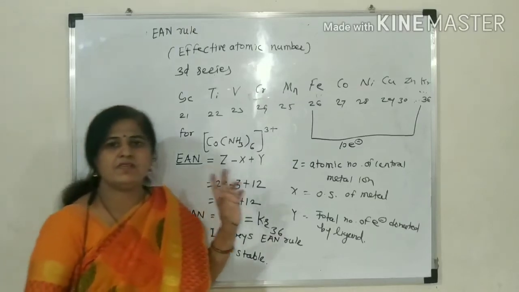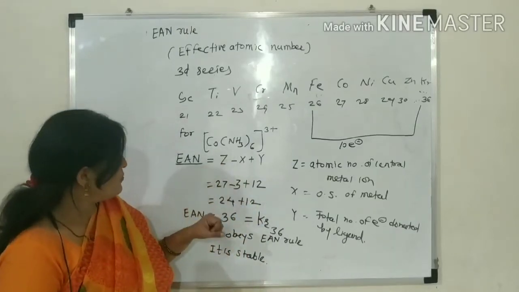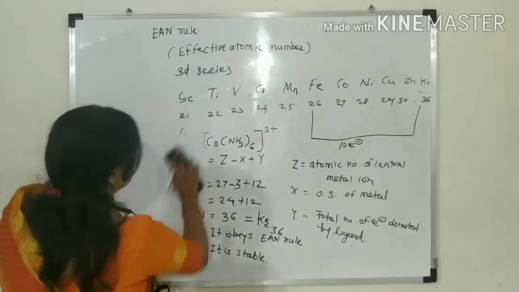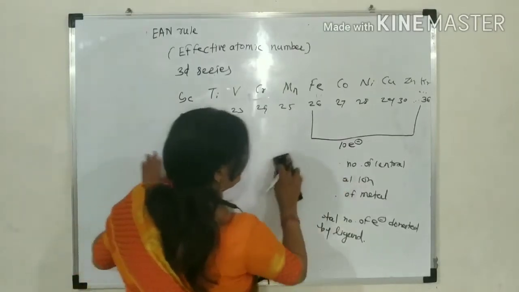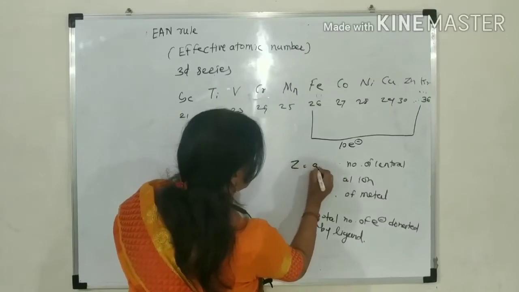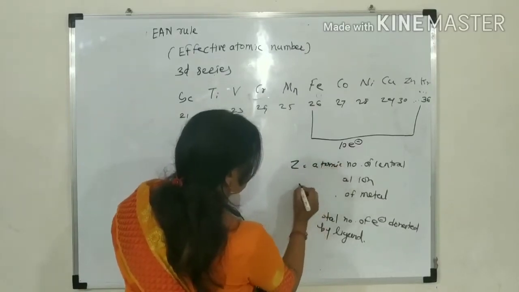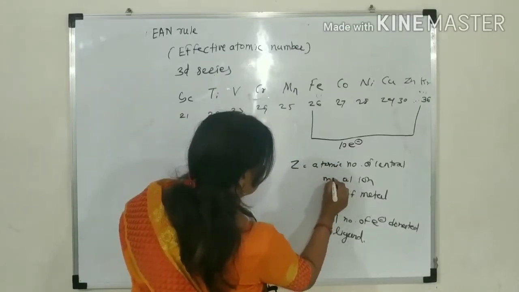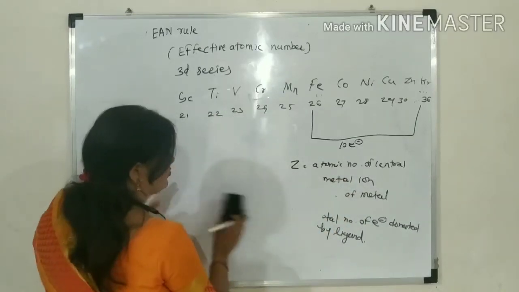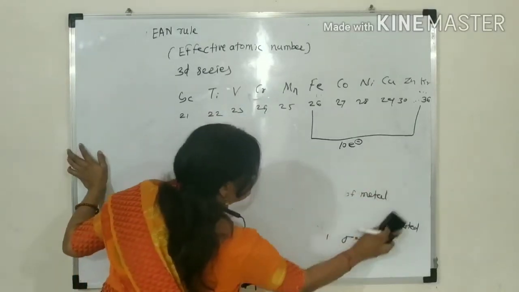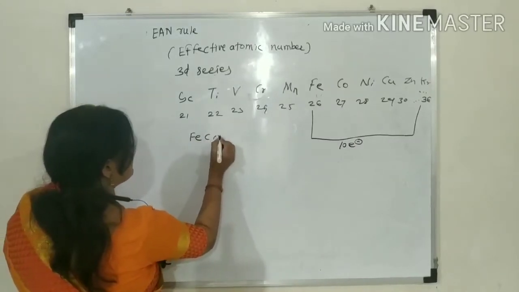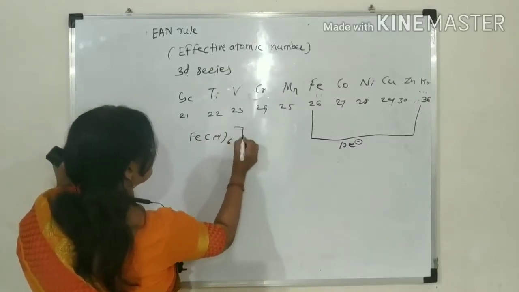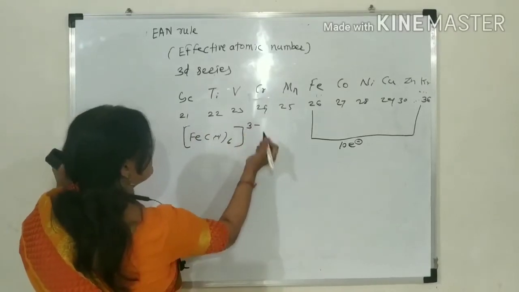Some examples are also given here. Suppose we take [Fe(CN)6]3-.